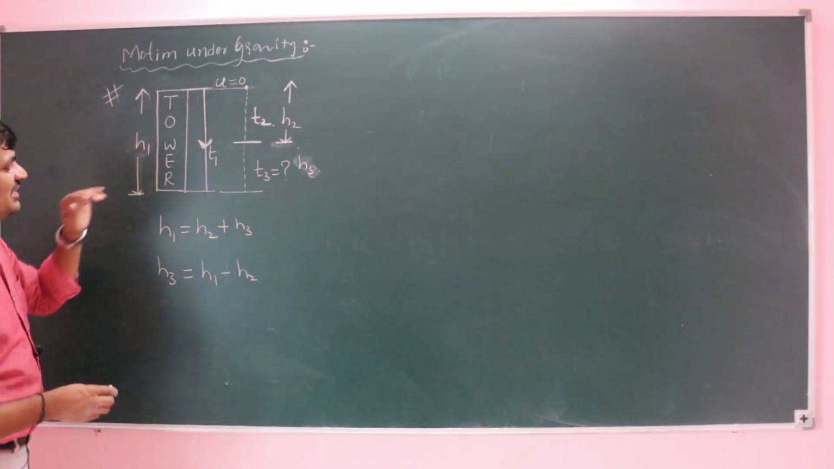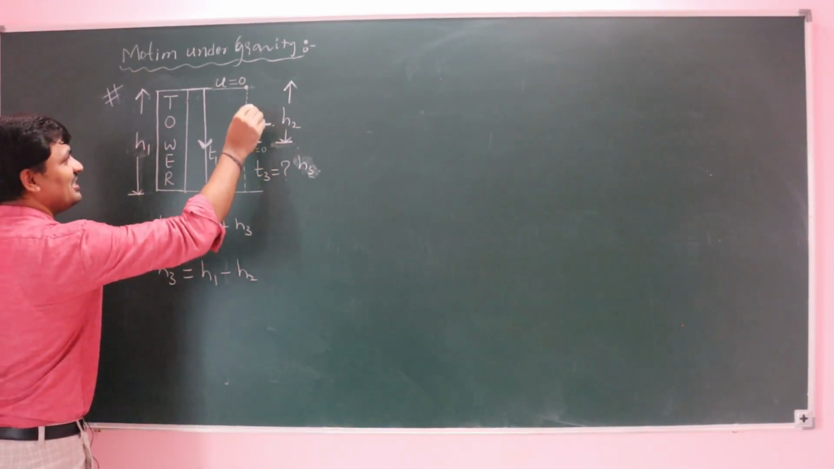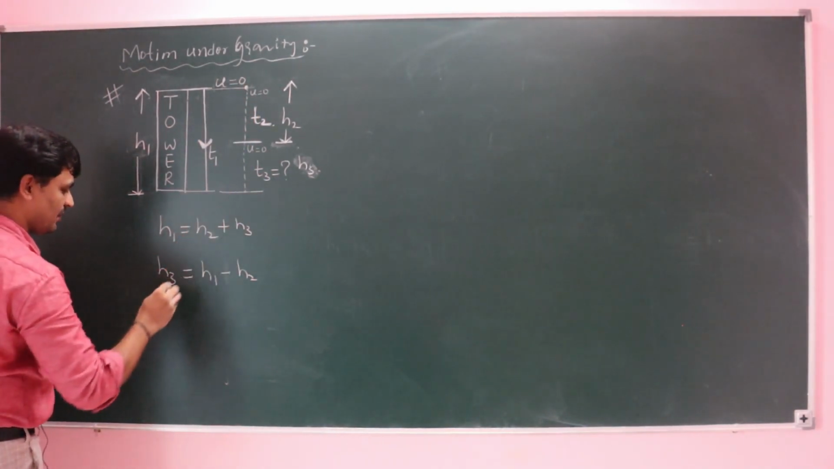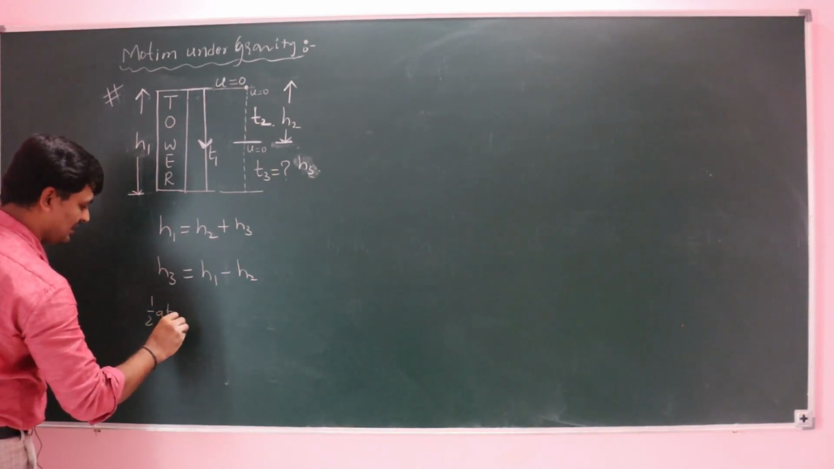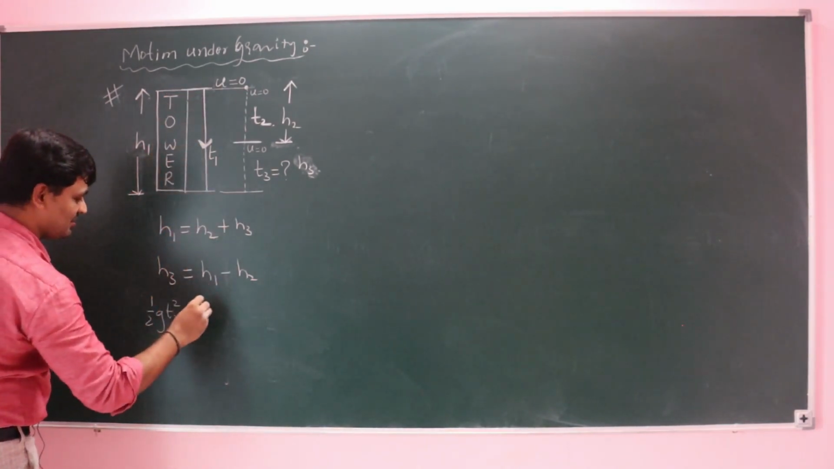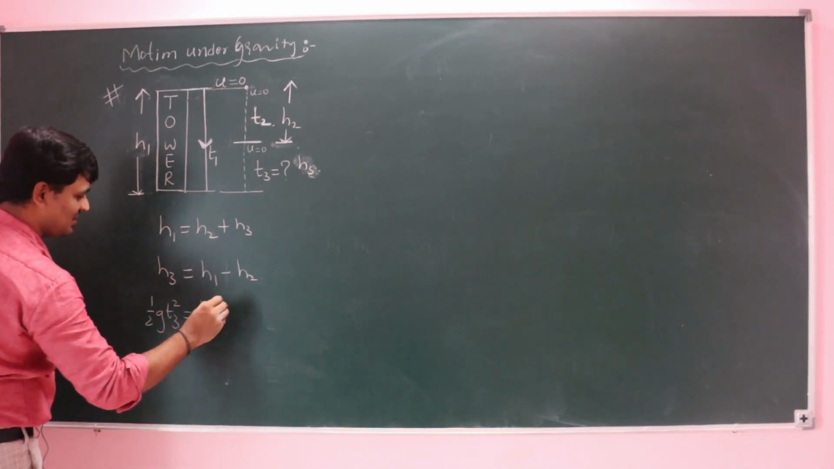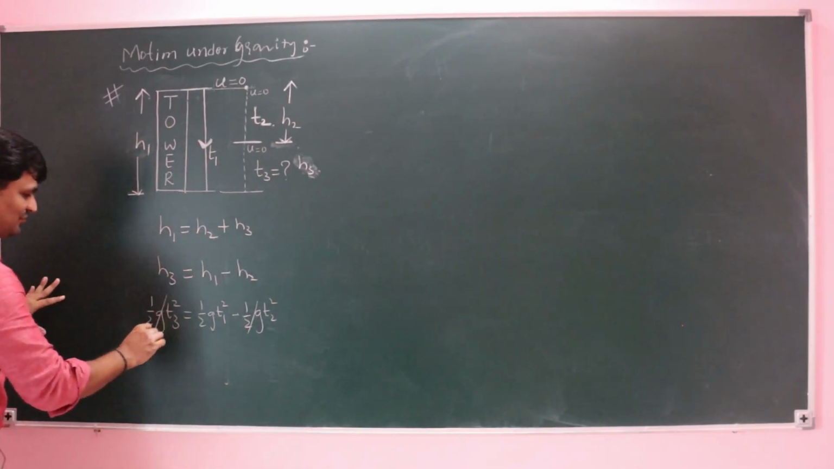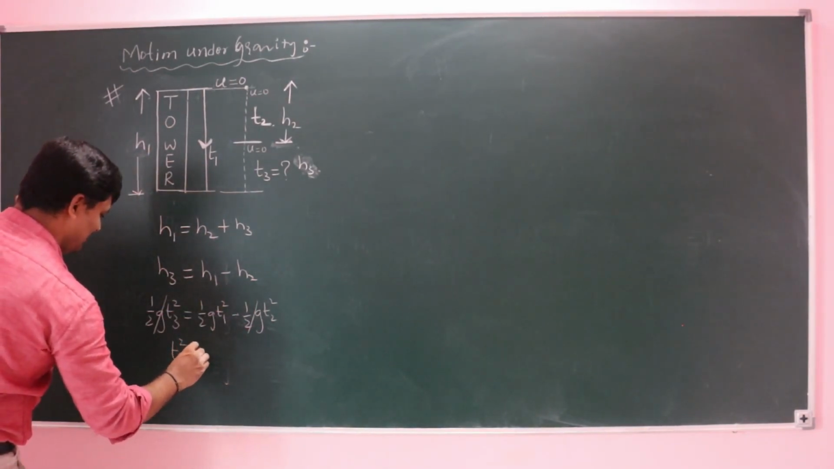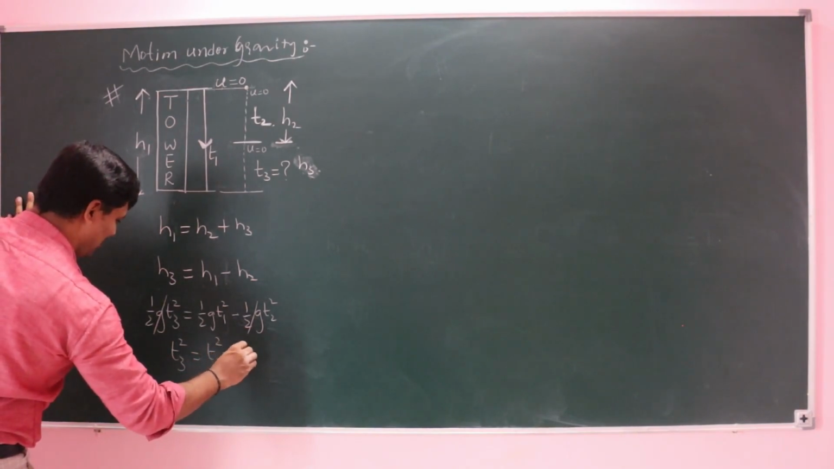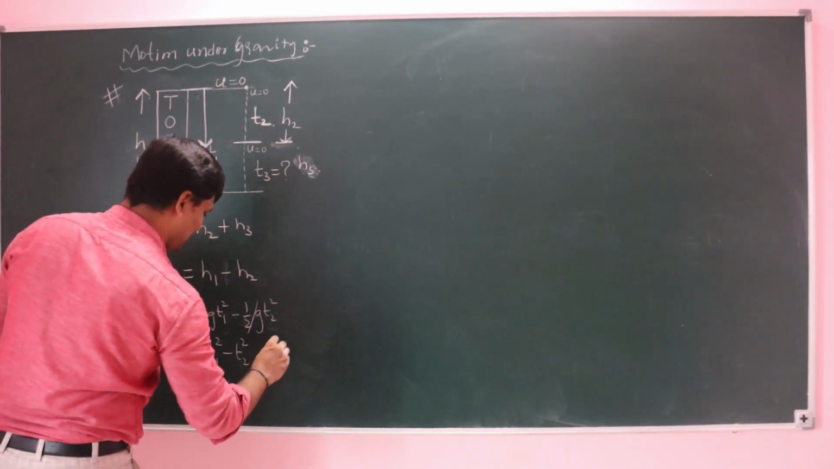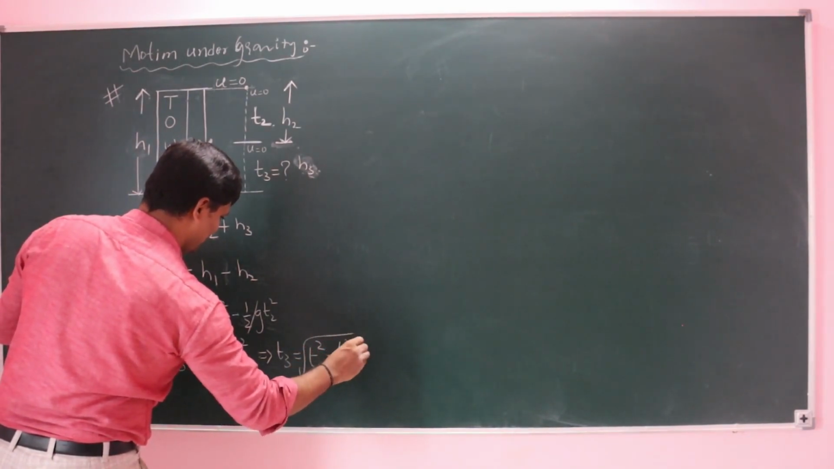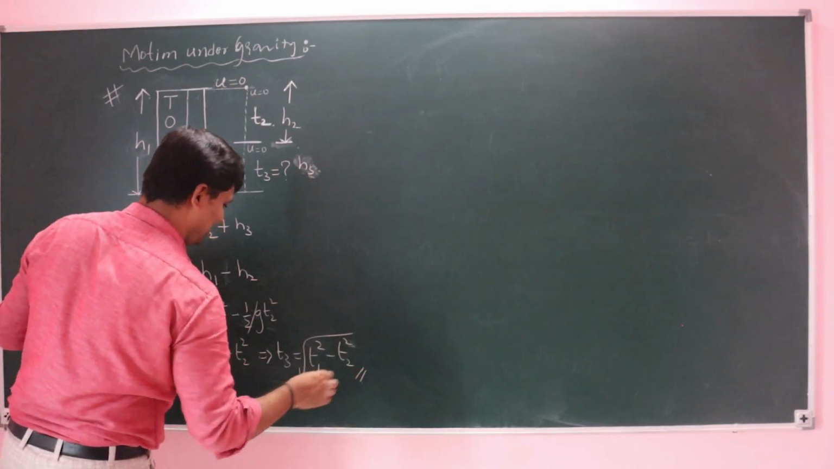For that, simply, it also starts from rest. So when it starts from rest, half g t3 square equals half g t1 square minus half g t2 square. Half g cancels. Then finally t3 square equals t1 square minus t2 square. Then the further time taken to reach the ground is under root t1 square minus t2 square.